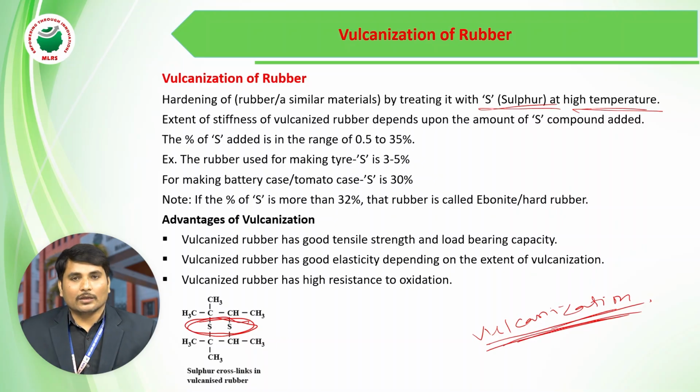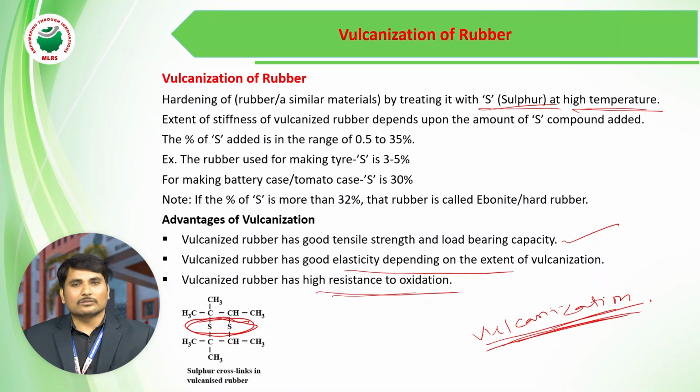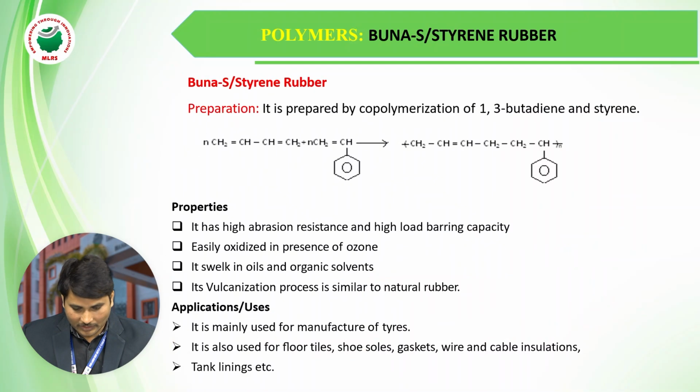Due to vulcanization, what are the advantages for us? Vulcanized rubber has good tensile strength and load bearing capacity. It increases its capacity. Vulcanized rubber has good elasticity depending on the extent of the vulcanization. And another one, vulcanized rubber has high resistance to oxidation. These are some of the advantages of the vulcanization process.